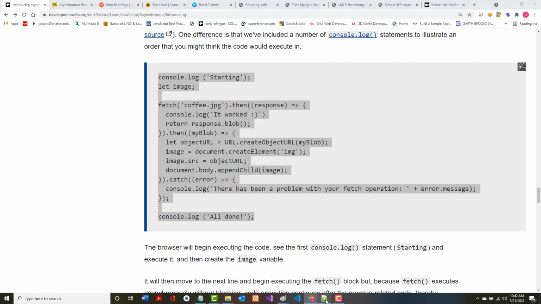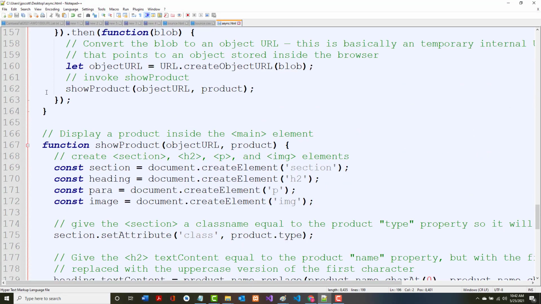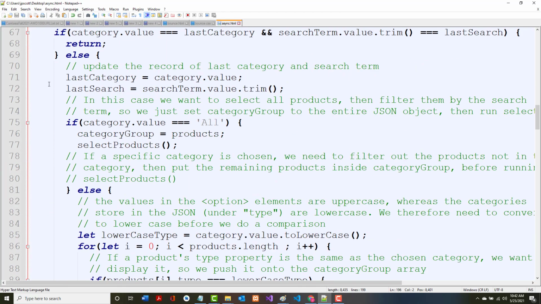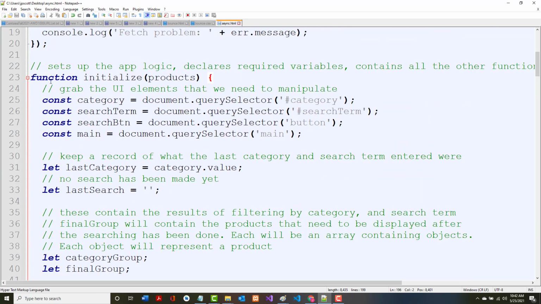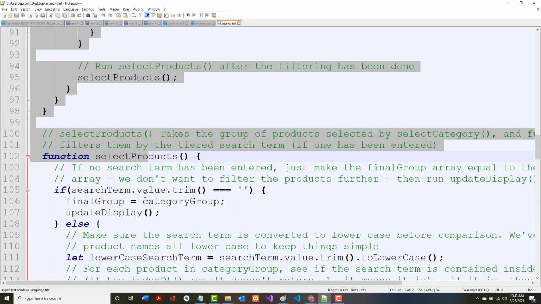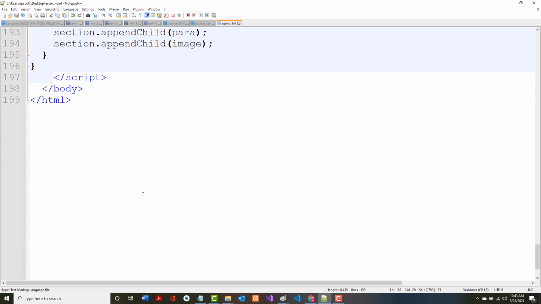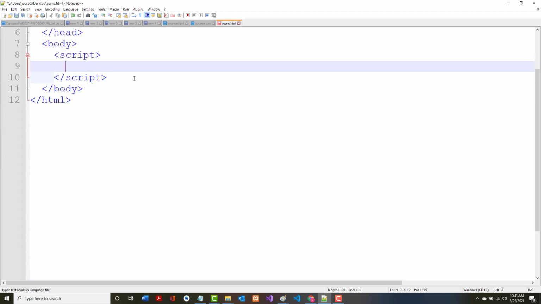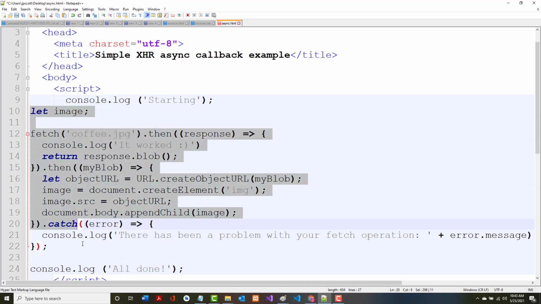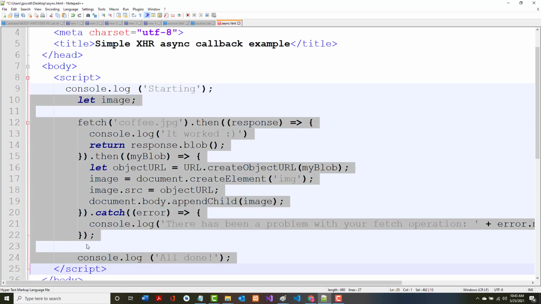So I'm going to come in here, where we had the problems earlier. And I'm going to just paste this in right here. Not much code. It's all of it right there.